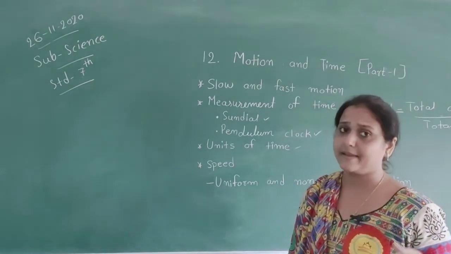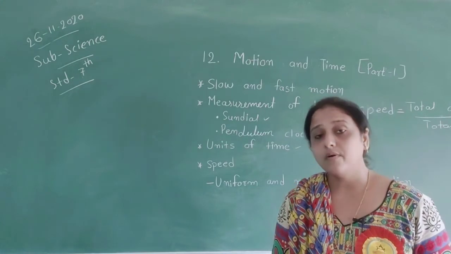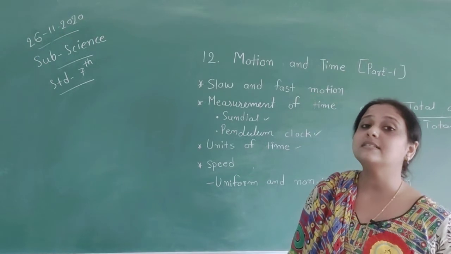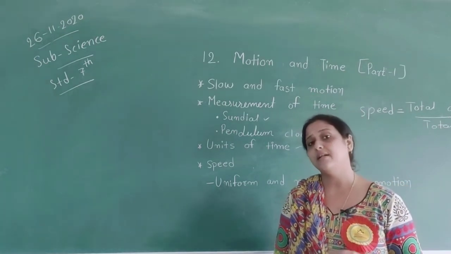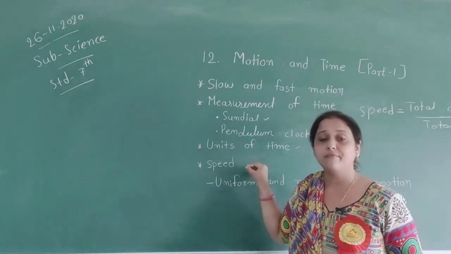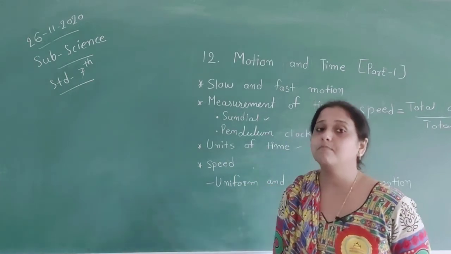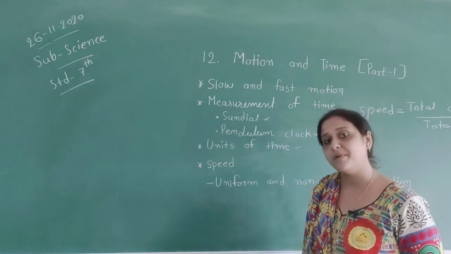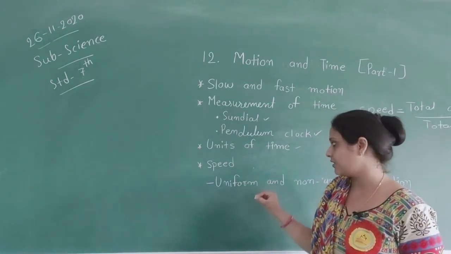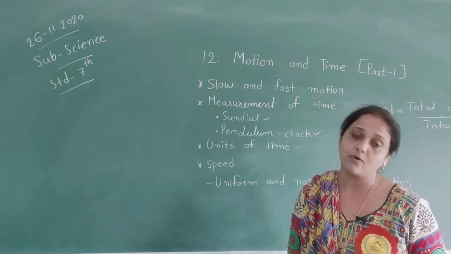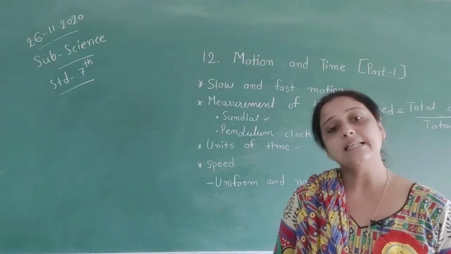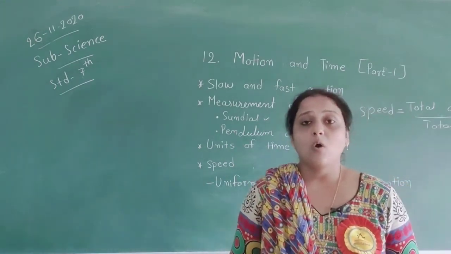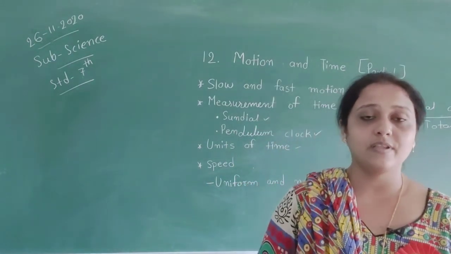Then units of time. In units of time, we have hour, minute, second. Then speed. We can measure the speed of any type of vehicle, and for this we divide the covered distance by the time taken. Then we get the average speed of any vehicle or any person. Then uniform and non-uniform motion. So students, in this session we have discussed this topic. Now we will meet in our next session with our next topic.